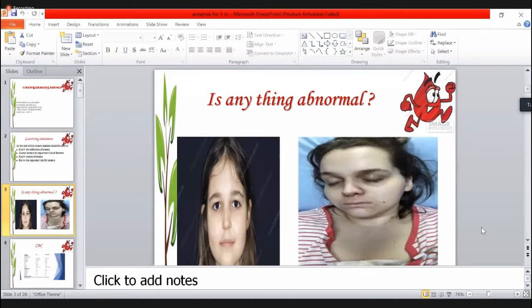are looking pale. So very simple, apparently, if you see a patient who is looking paler than a normal person, we can label the patient as anemic. A very simple definition of the anemia.